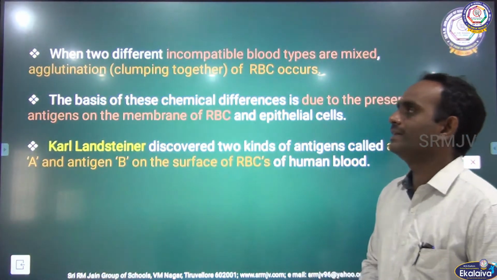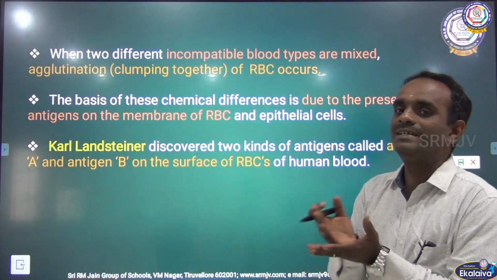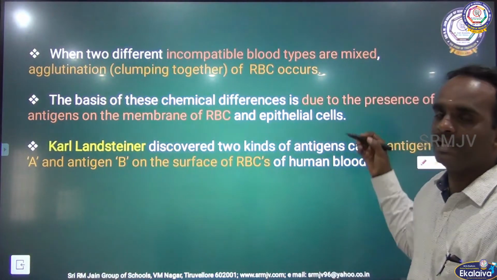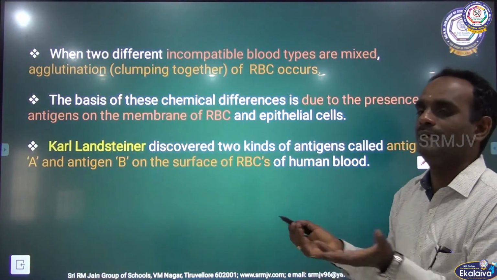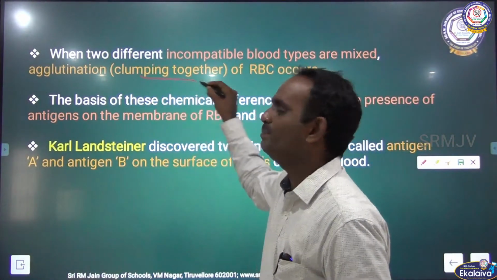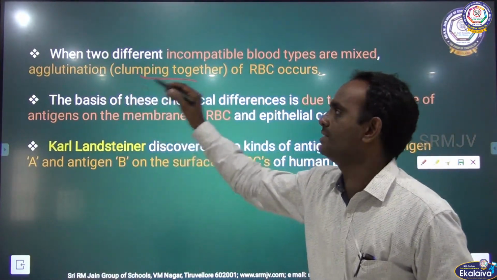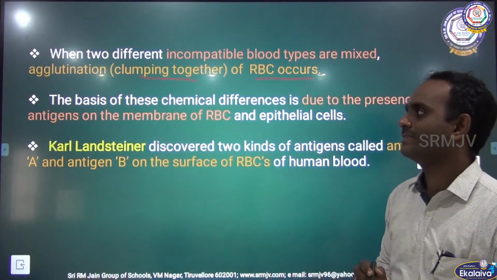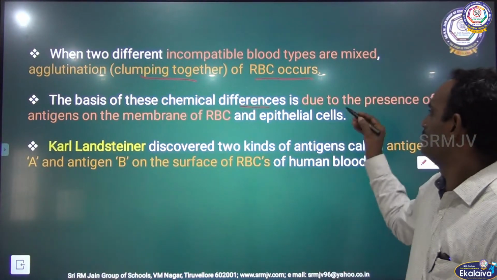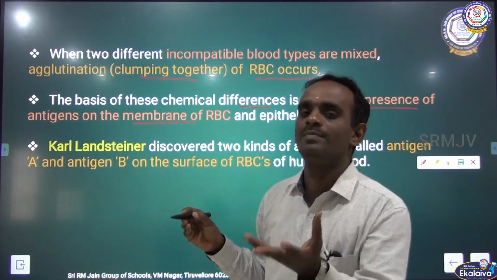When two different groups of blood are mixed, what will happen? If incompatible blood types are mixed, that means two different types of blood mixed, agglutination takes place. That is called clumping together, clumping of blood together. That means agglutination of RBC occurs. The basis of this chemical difference is the presence of antigen on the membrane of RBC.